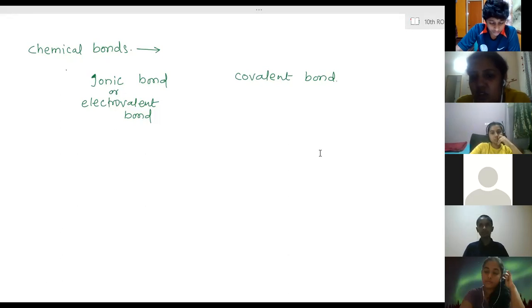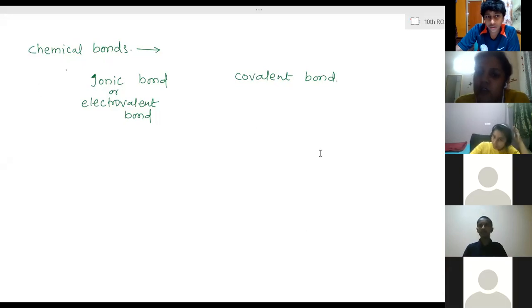So is the atom neutral now? No, ma'am. So it carries a charge. Positive or negative? Positive. So it carries a positive charge, which means it gets converted into a positively charged ion. That is, it forms a cation. Now the electron which is lost by sodium will be gained by chlorine.